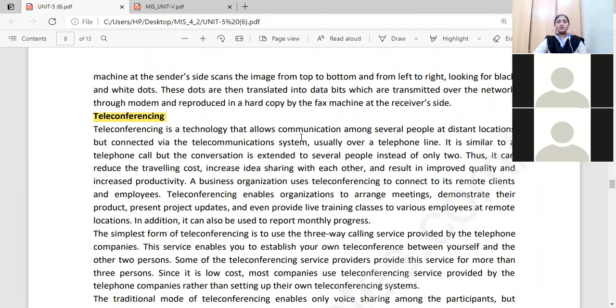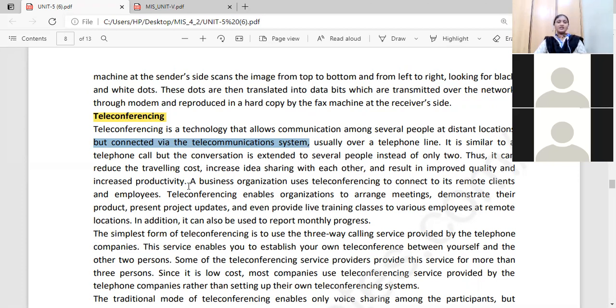It is a technology that allows communication among several people at distant locations, connected via a telecommunication system, usually over a telephone line. It is similar to a telephone call, but the conversation is extended to several people instead of two. For example, in a company's meetings or management issues, they will conduct a teleconference between several people instead of only two.